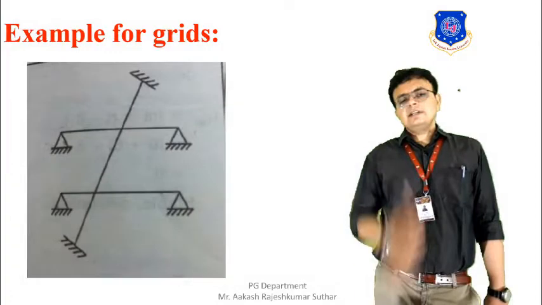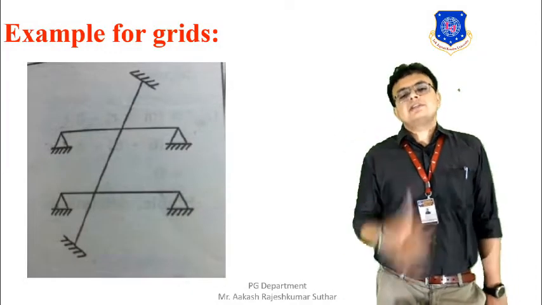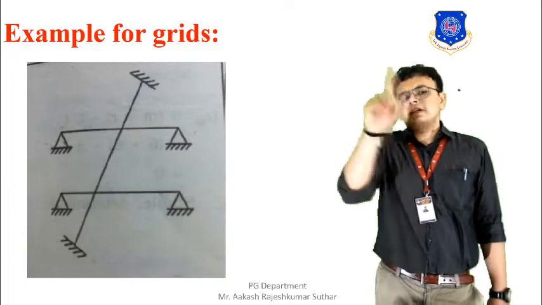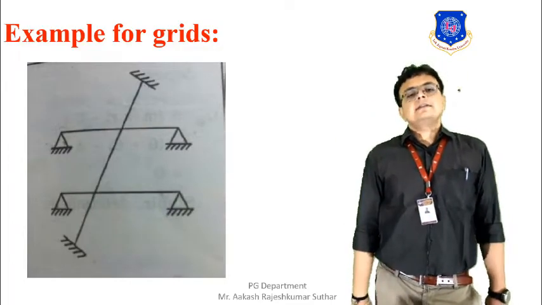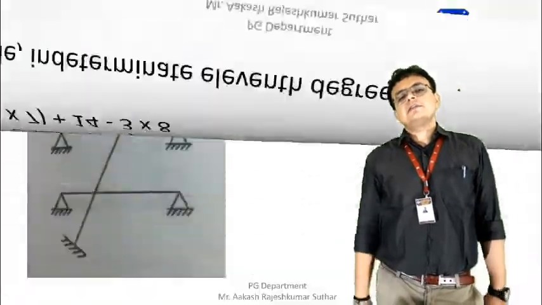Okay. So here we have a grid. You can see over here the members are crossing each other diagonally. A crisscross type of arrangement is there. So let's solve this. From the figure you can see that the number of members is equal to